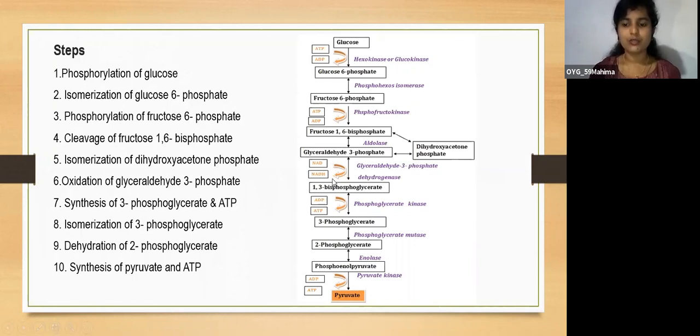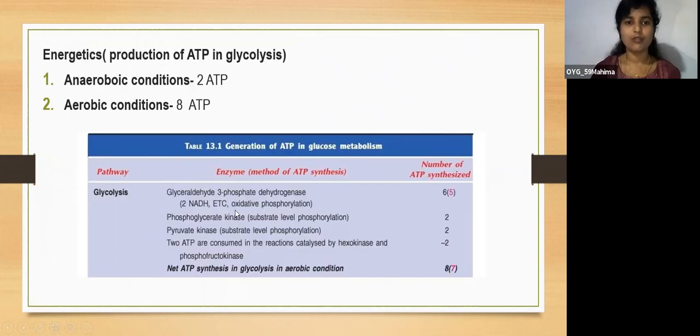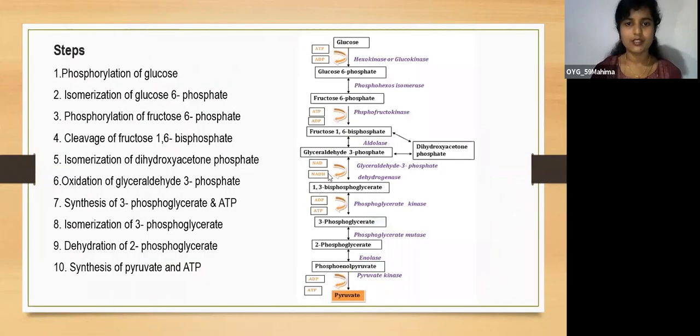So this NADH that is formed will go for oxidative phosphorylation and it will give 3 ATP. There is 1 NADH here, so 3 ATP. And here 1 ATP is released, 3 plus 1, 4. So here 1, 5. And as I said, this glucose is being divided into glyceraldehyde 3-phosphate and dihydroxyacetone phosphate. So dihydroxyacetone phosphate can be converted into glyceraldehyde. So there are 2 glyceraldehyde 3-phosphate and 2 pyruvate are going to form from 1 glucose molecule. So it should be double.